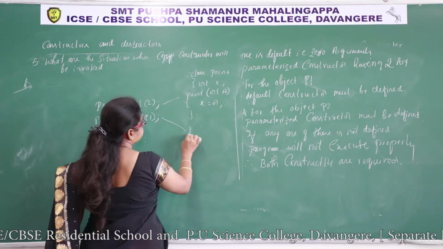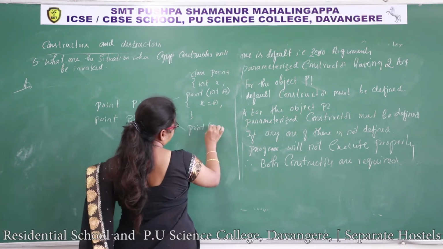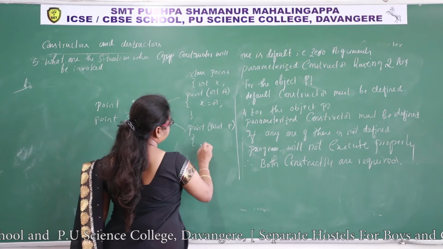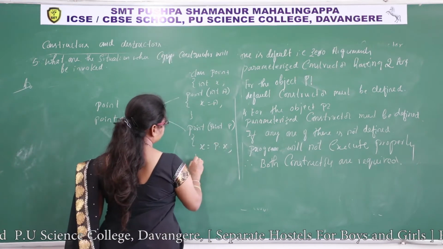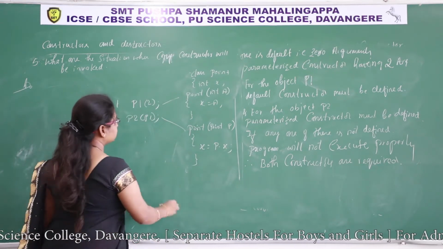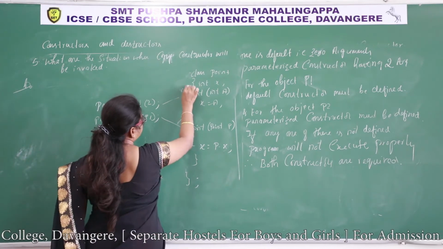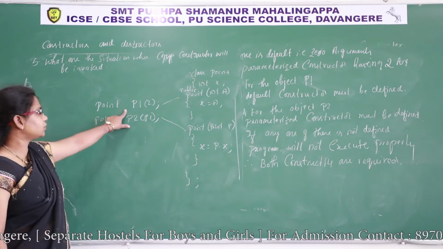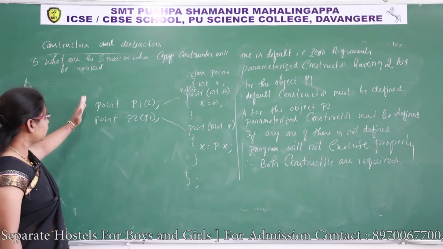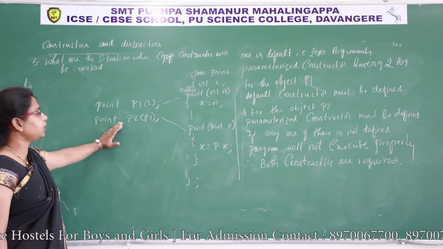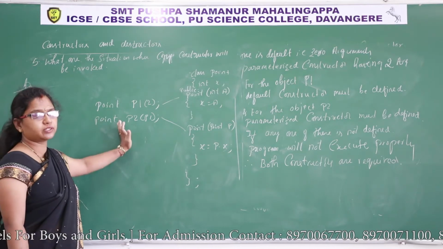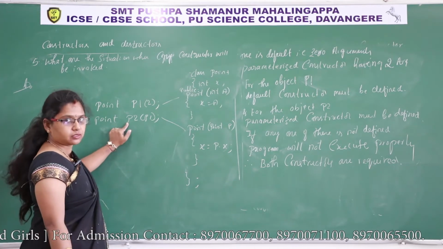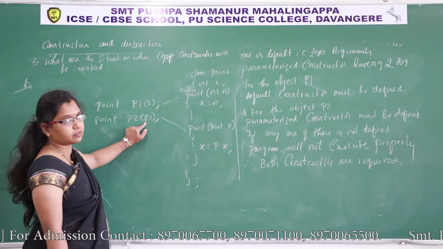For this point p, x is equal to p dot x. Understood? So it must be in a public section. So what you have to observe, when copy constructor executes, when we want to copy the initial value of one object to another object by passing that object as an argument to this constructor, then copy constructor will execute.